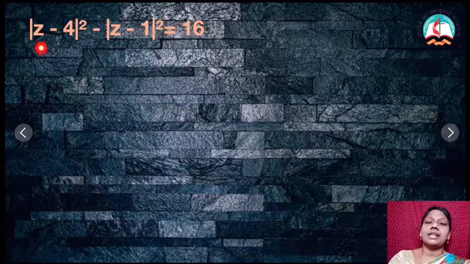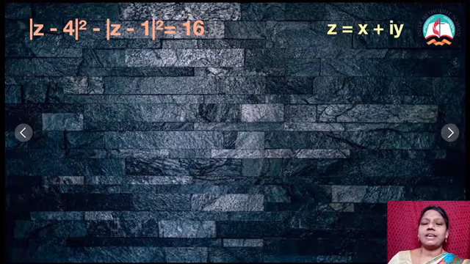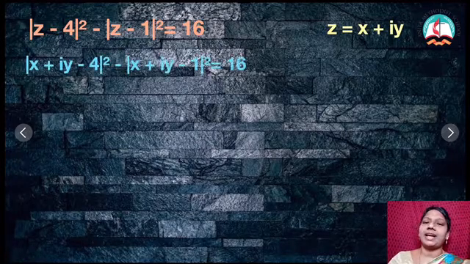Now, let me see a problem, that is modulus of z minus 4 the whole square minus modulus of z minus 1 the whole square, that is equal to 16. What is my substitution? Yes, z is equal to x plus iy. So, if I am substituting that, I will get the value like this.